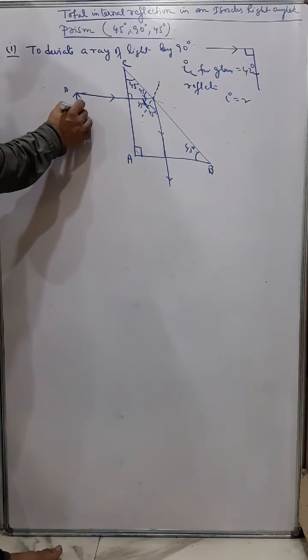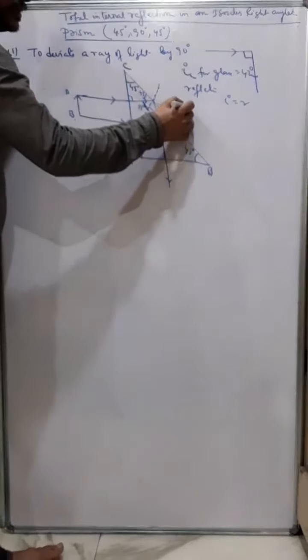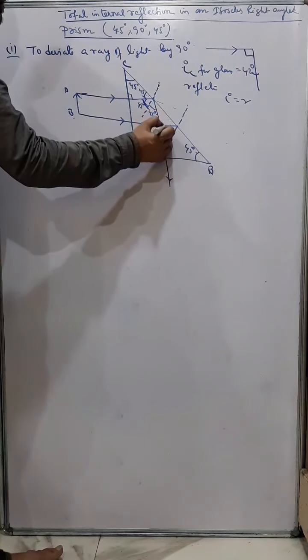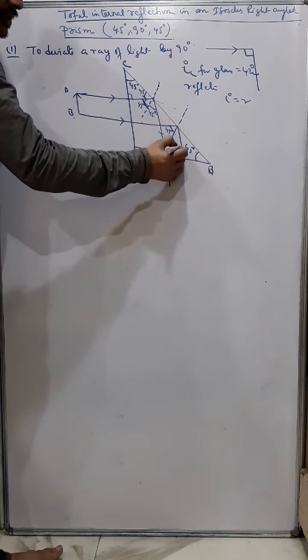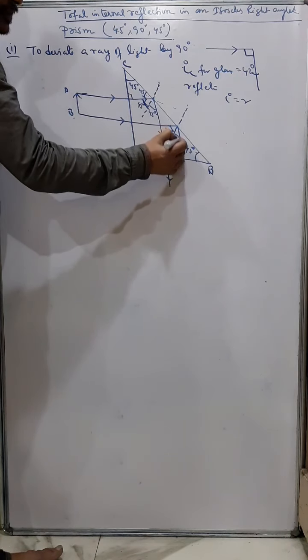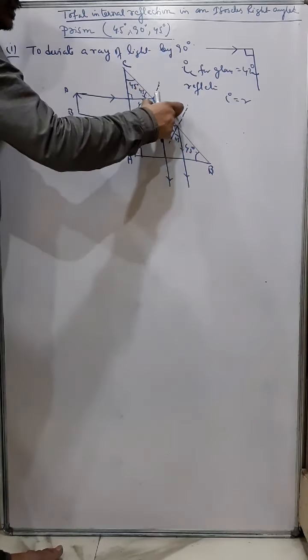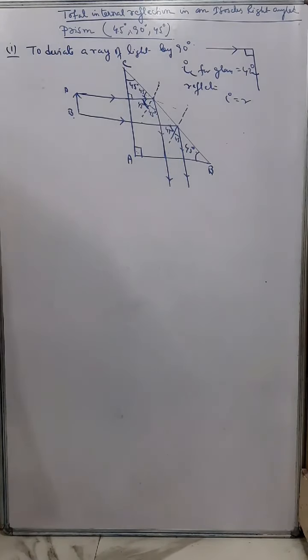And so we can also explain with this other ray. We'll take another ray of light like this, again same, this is 90 normal, so again this is 45, so this becomes 45 angle of incidence, so it gets reflected by 45, and the ray of light comes out, and you can see the whole beam of light is in fact deviated by 90 degrees.